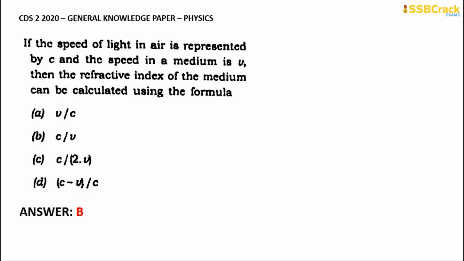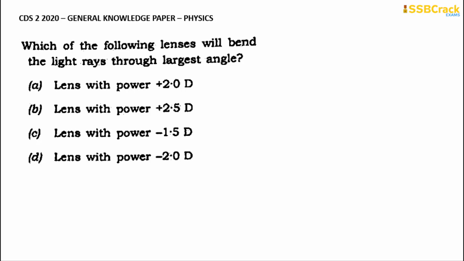Okay. Going through with the next question: which one of the following lenses will bend the light rays through the largest angle? Okay, so which among these will bend the light rays through the largest angle? What is that lens? It is the lens which has the smallest focus. The lens with the smallest focus will bend the light rays at the largest angle. The smaller the focus you have, the larger the angle will be.